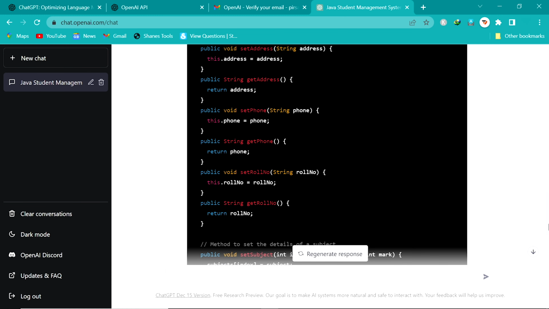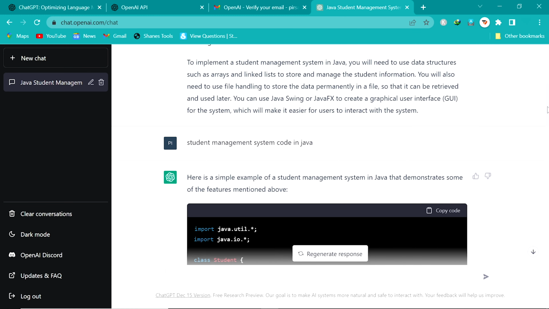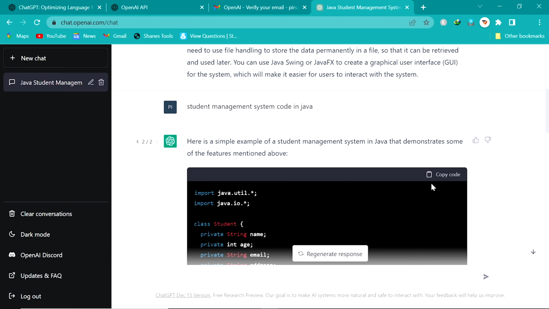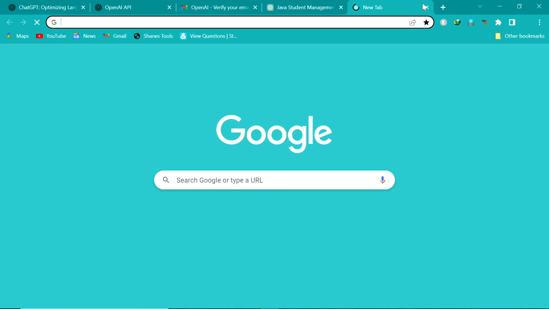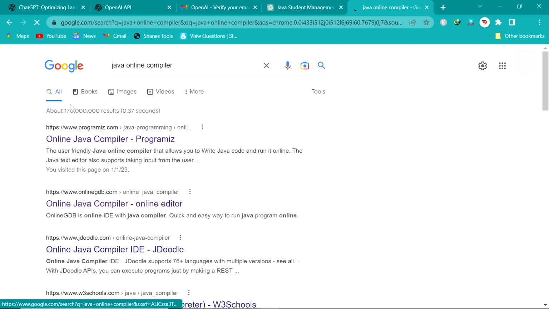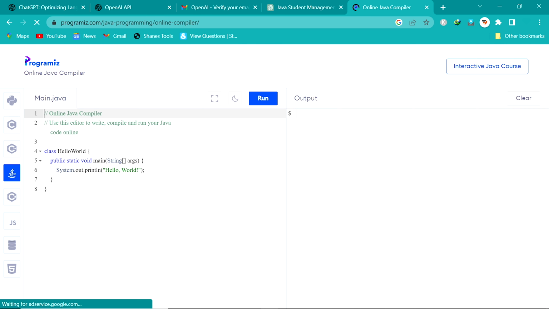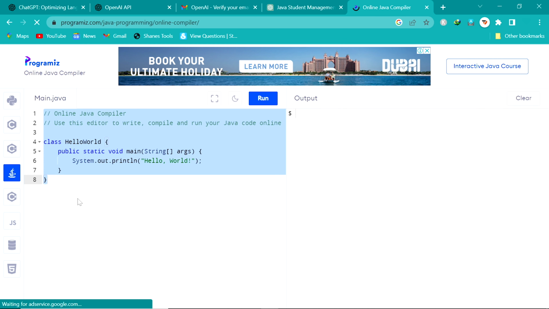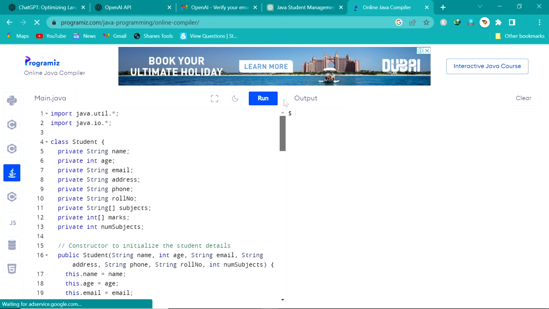You can see here, I think this code is completed. Now we check this code in a Java compiler. Click on copy code. Now you can see here this code is copied. Now we go to a Java online compiler. You can search easily and open it. And here we write the Java code. Now you can see here this code is written here.